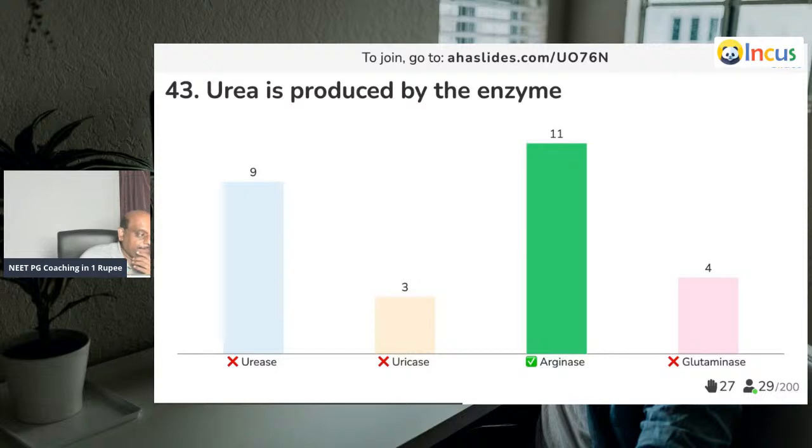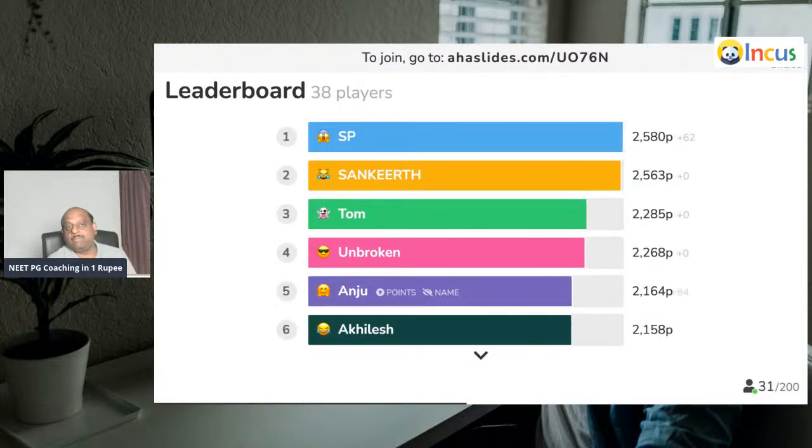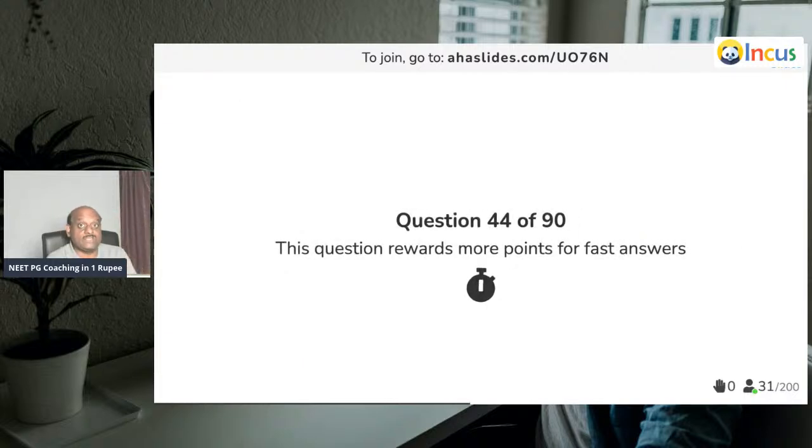Typically, you need to remember L-arginine is split into urea and ornithine by the action of arginase, and it is a cytosolic enzyme. Arginase, argininosuccinase, and argininosuccinate synthetase are all basically cytosolic. All the remaining enzymes are mitochondrial, like ornithine transcarbamylase and carbamoyl phosphate synthetase 1. Be very sure on the urea cycle, doctor. If you disrespect the urea cycle, it will not forgive you. Very good. SP is once more on the top.